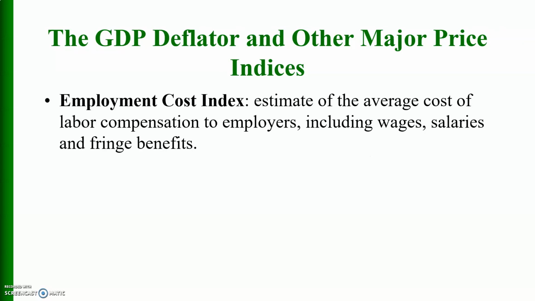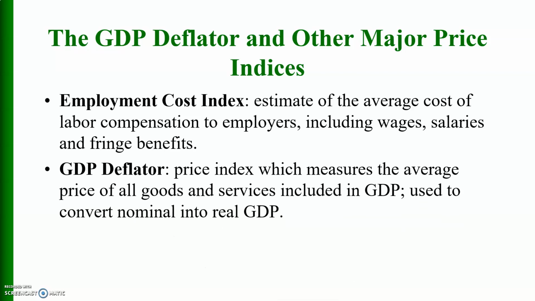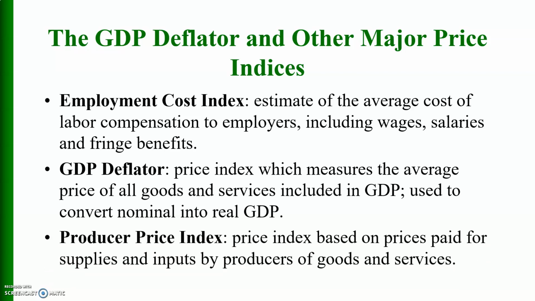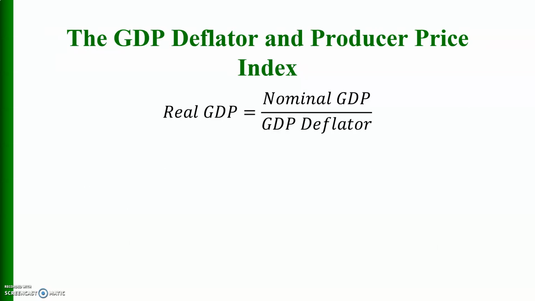The GDP deflator and other major price indices. Employment cost index: an estimate of the average cost of labor compensation to employers, including wages, salaries, and fringe benefits. The GDP deflator is a price index which measures the average price of all goods and services included in GDP, used to convert nominal into real GDP. A producer price index is based on prices paid for supplies and inputs by producers of goods and services, and